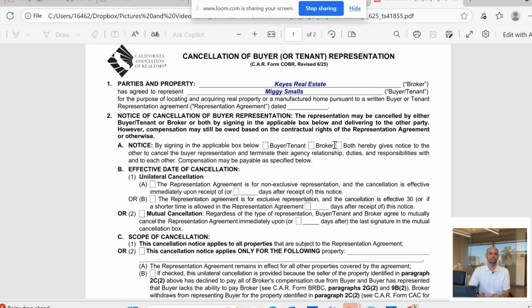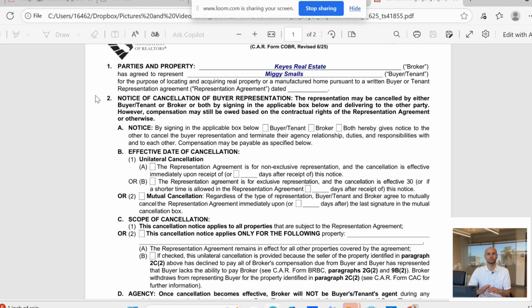All right. Now in paragraph 2A, this is the notice. This is where you state who is initiating the cancellation. You'll check one of these boxes if it's the buyer, the tenant, if it's the broker, or if it's both. By signing below, the party is giving formal notice that the representation and agency duties are terminated. Now, paragraph B is effective date of cancellation. Here's where you'll pick how and when the cancellation takes effect.